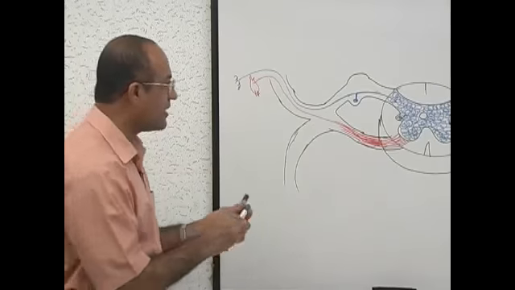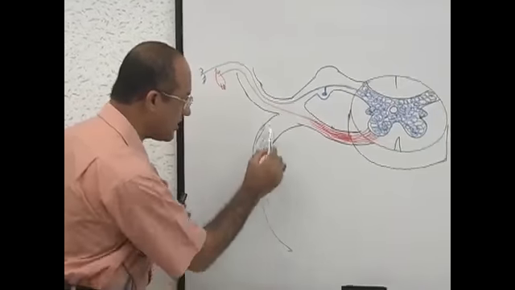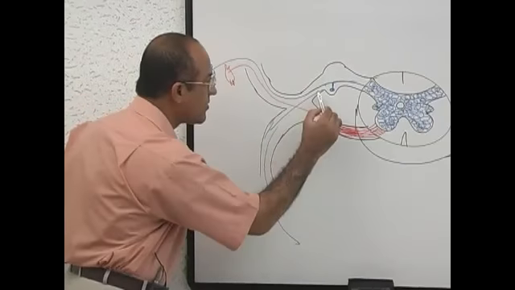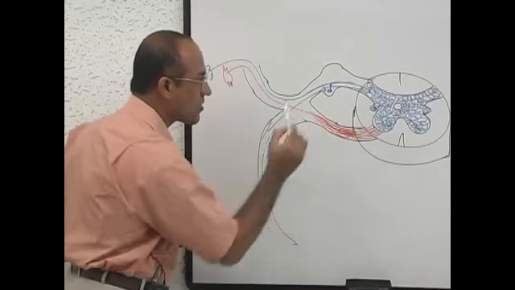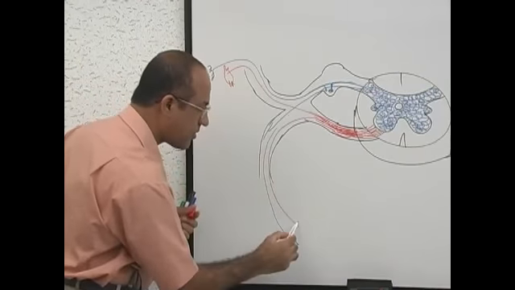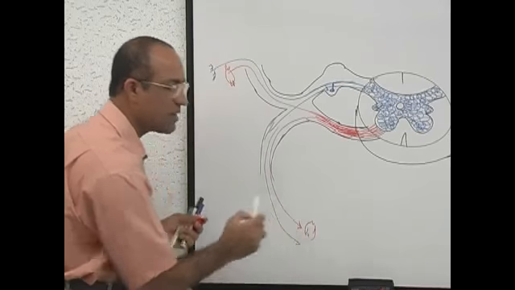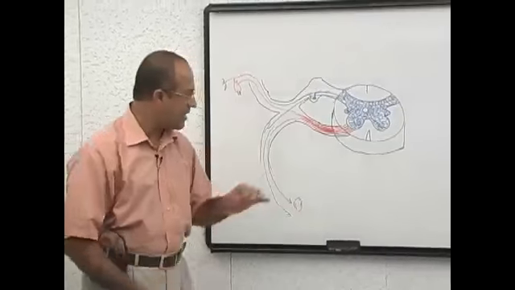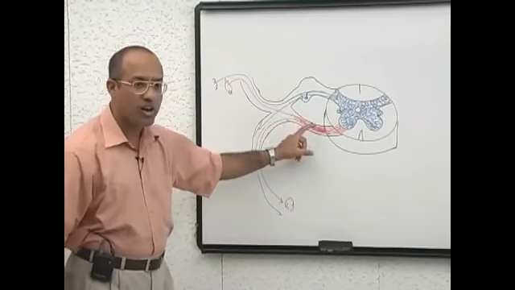In the same way, some sensory fibers come from the anterolateral skin or anterolateral receptors and structures. And some motor fibers must be going to the muscles of the anterolateral wall. So this is a very, very basic concept, that roots are pure.